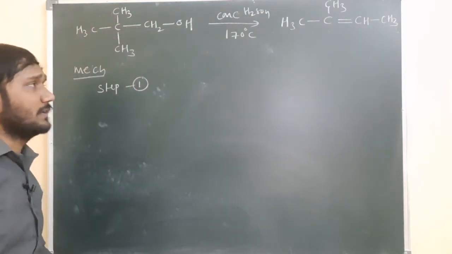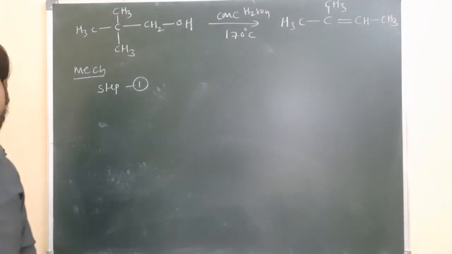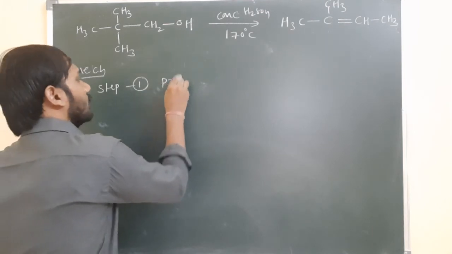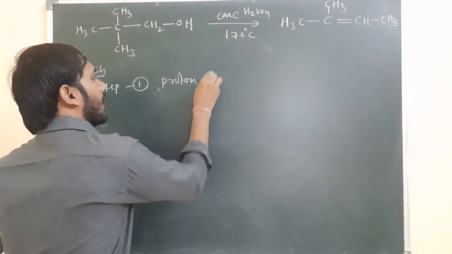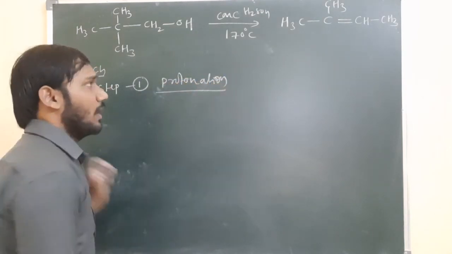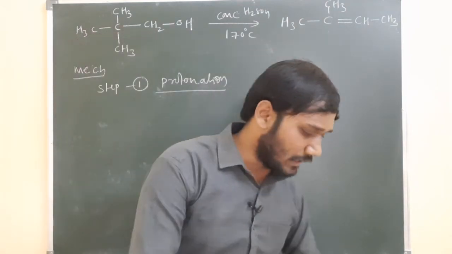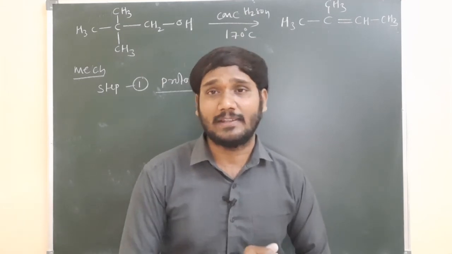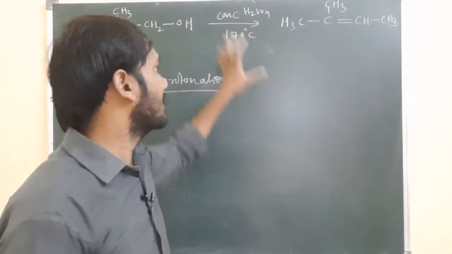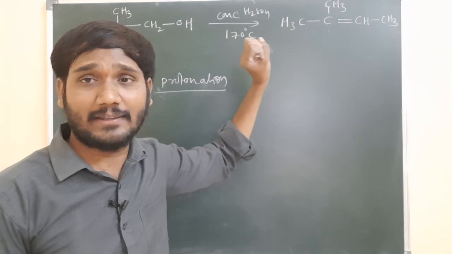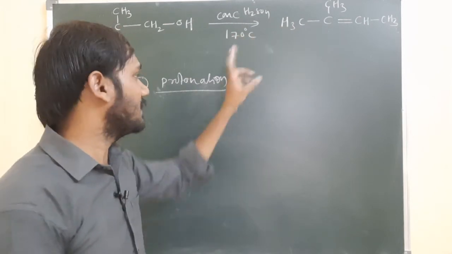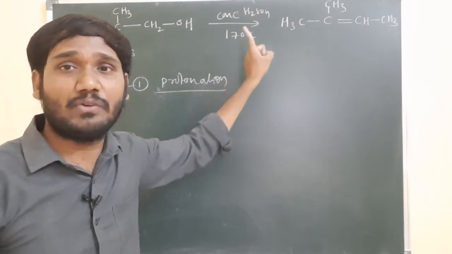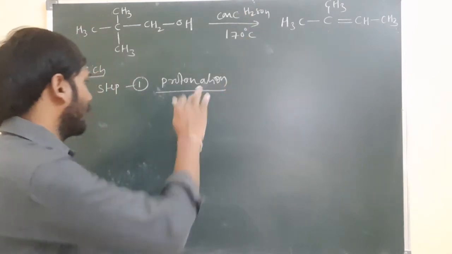Now step 1, you see here. The first step is protonation. Protonation is nothing but addition of H plus, or H plus formation. We are taking sulfuric acid. As we know, sulfuric acid is an acid, and acids release H plus ions in the presence of water. So concentrated sulfuric acid in the presence of water releases H plus ions. From where is the H plus ion coming? From the sulfuric acid. That is what we call protonation.